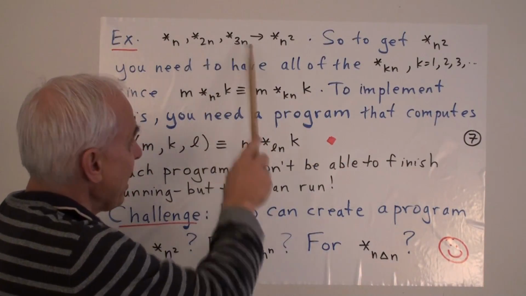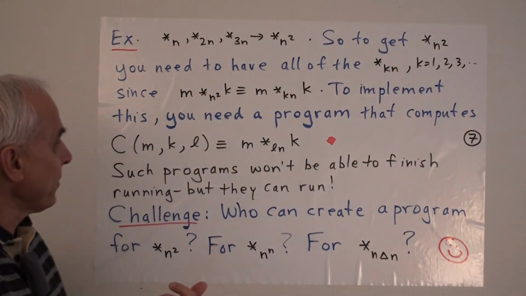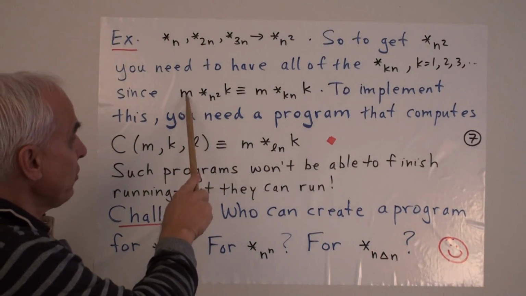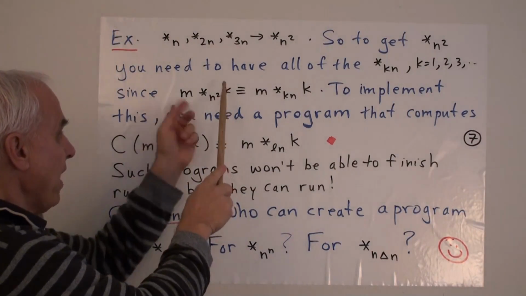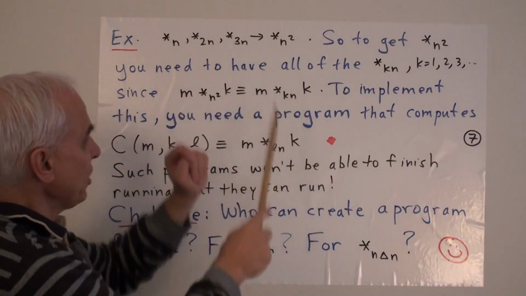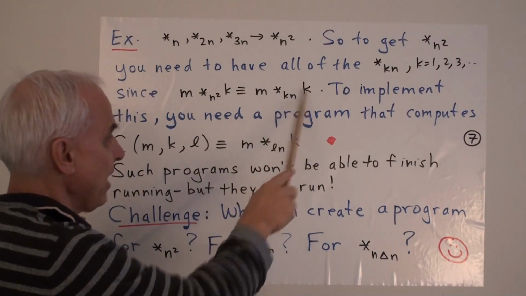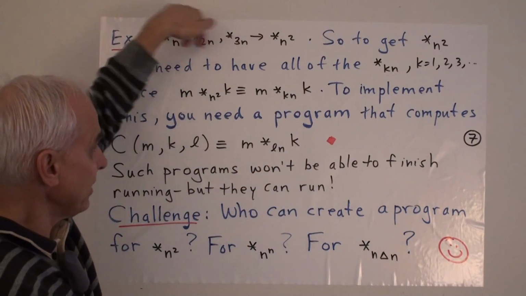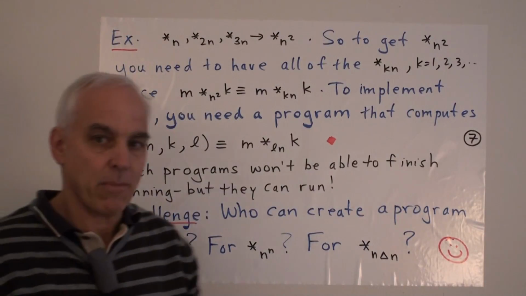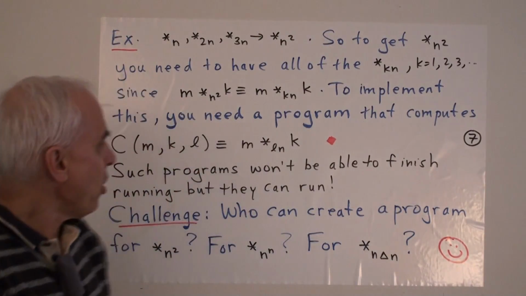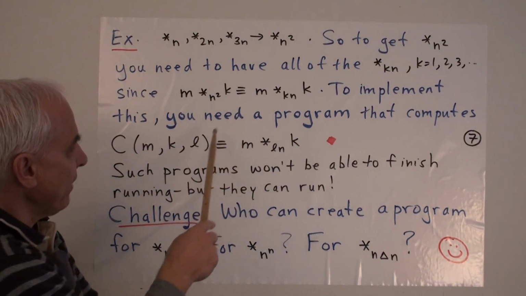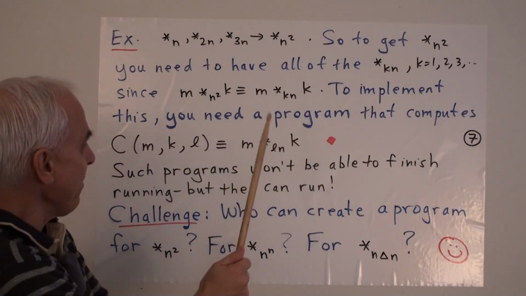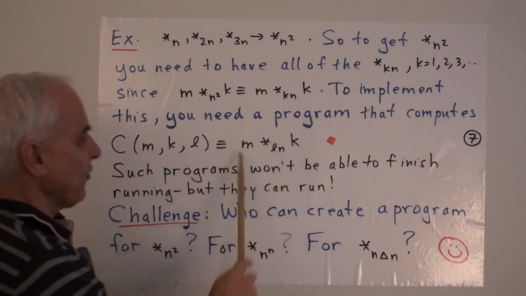We have to have this entire sequence at our disposal. Because the definition, I remind you, of m star n squared k, where m and k are natural numbers, is that it's m star kn k. We take the kth element in this sequence and use that as the operation. Okay, so to implement this kind of thing, you'd want to have a program that computes something like this.